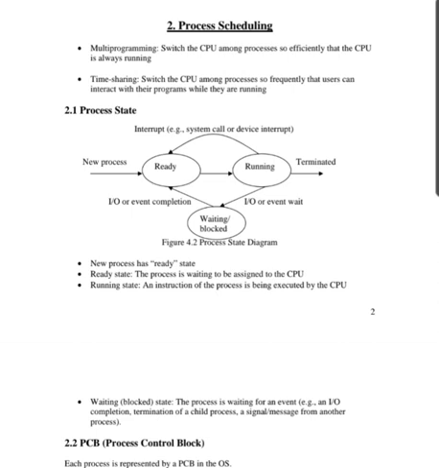So, process state. Here the process state diagram is shown. A new process goes to the ready state, then the running state, then it is terminated. There is a loop back from running to the ready state. If running goes to waiting or blocked, that is for input output or an event wait, then on input output or event completion it goes to ready, and again it is running and then terminated.